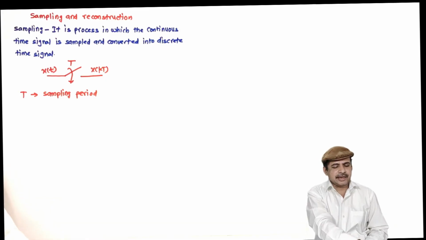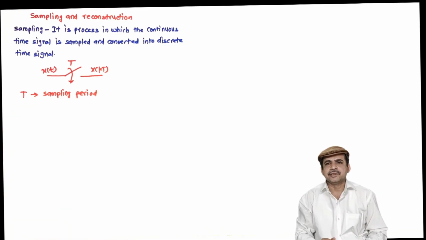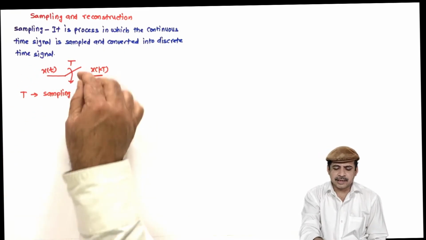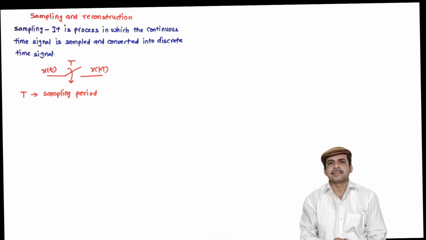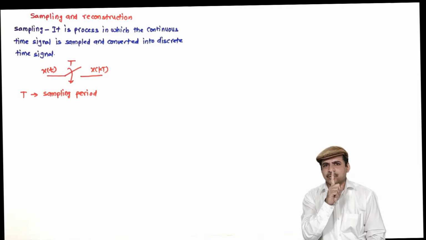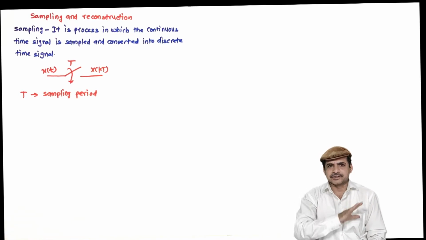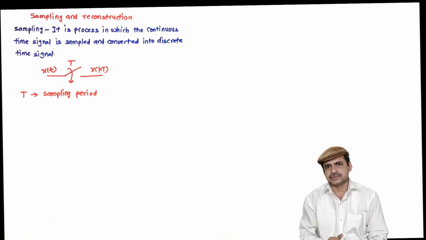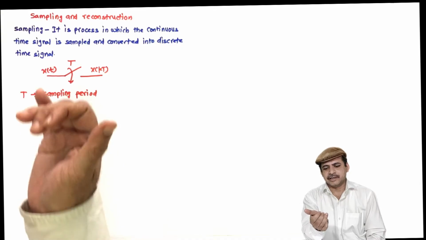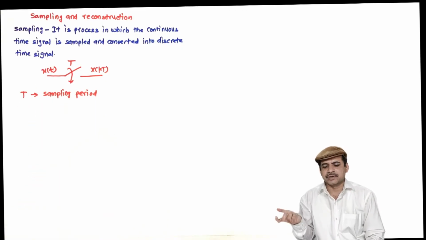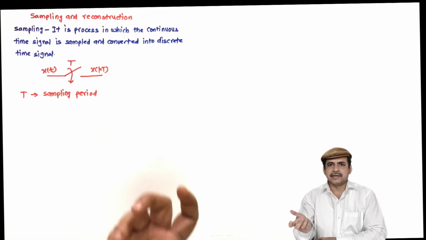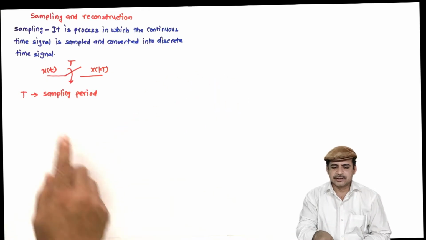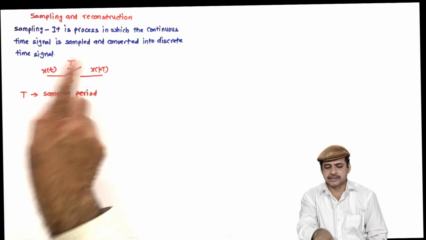So this is a very high speed switch which closes after every time T, and it is closed ideally for 0 time. So it picks a unique sample, only one sample, and it opens. Then it is open till the next T comes, and at the next T it is again closed. The next sample is picked, and the sampling process is done to convert the continuous time signal into a discrete time signal.